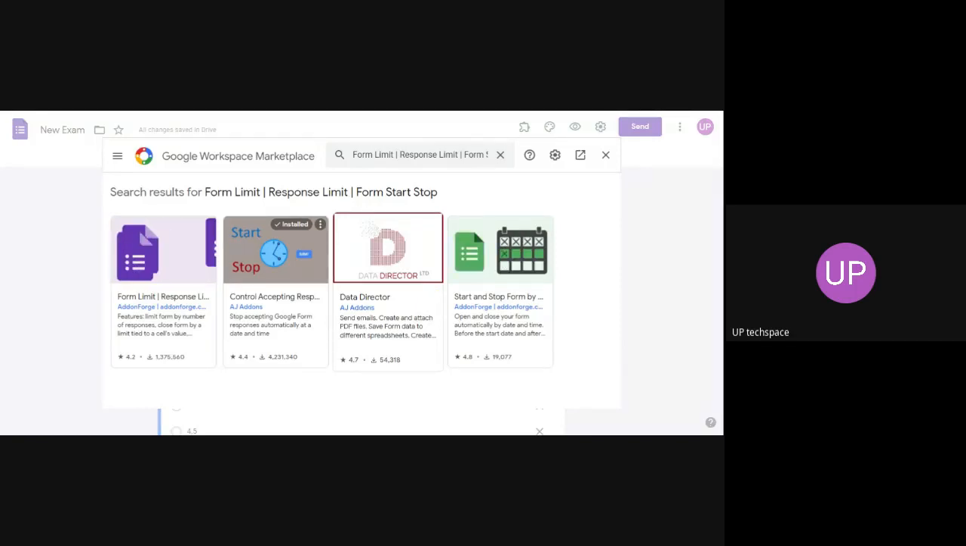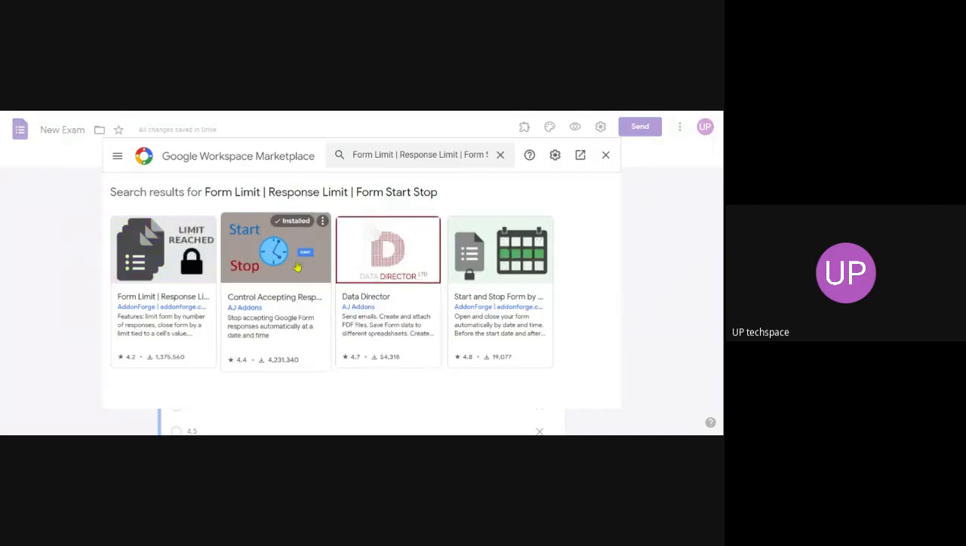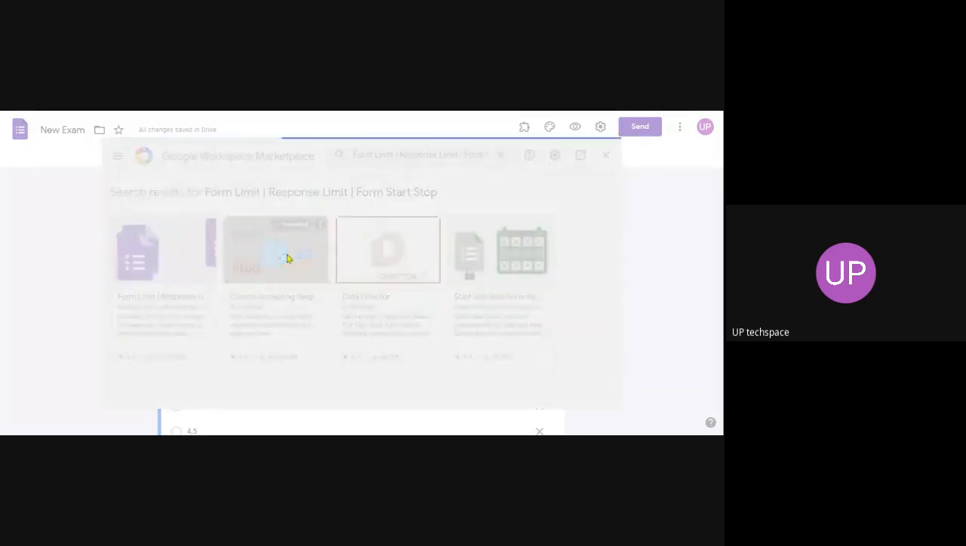So you can search or find which one is best for you. Sometimes if one app doesn't work, go for the next one. This is actually not a product by Google. This is developed by different persons. You can see the name AJ Add-ons, a particular group of persons who have made this.